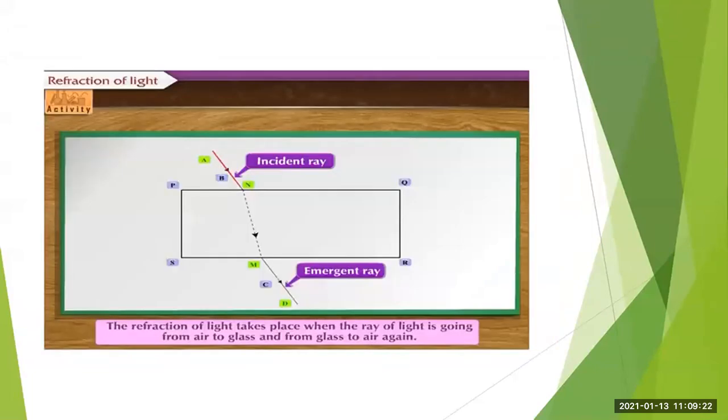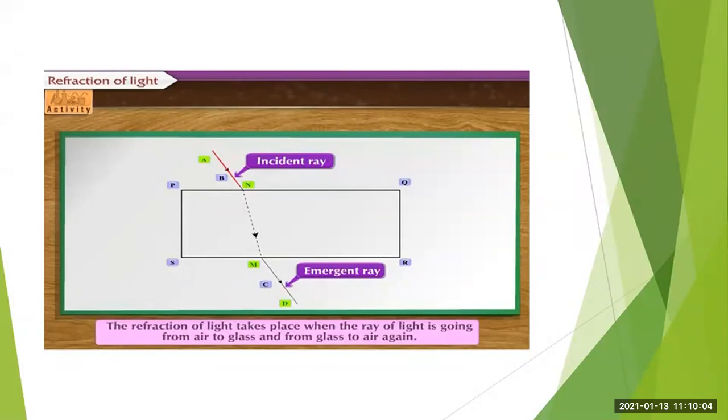So when you remove that glass slab and join the points N and M, through the glass slab, you can observe those dotted lines. Okay, so we get such a figure, and afterwards you remove the pins also. Here we have marked C and D when the glass slab was kept, and we observed through the glass slab that the pins C and D should be in line with the pins A and B. So we have pierced the pins at that point.